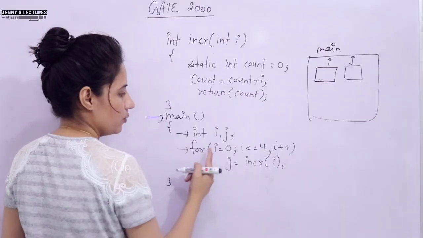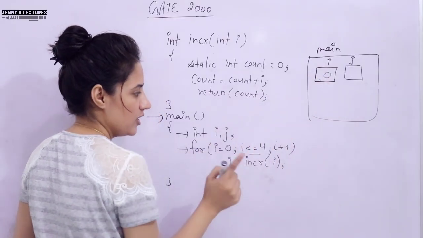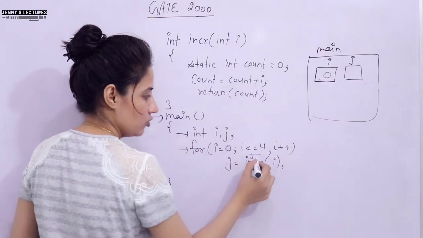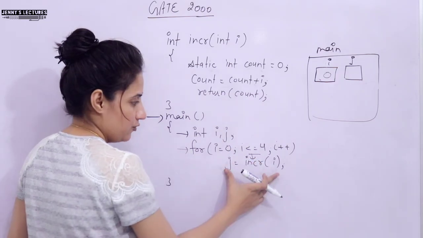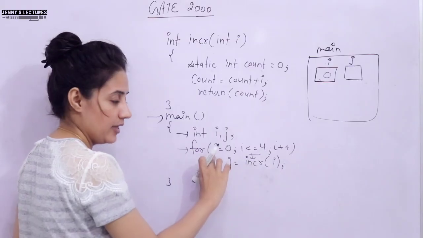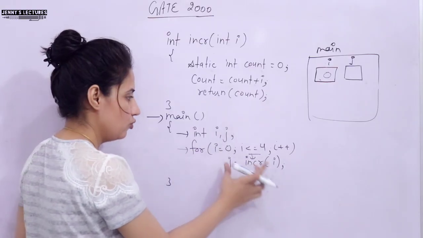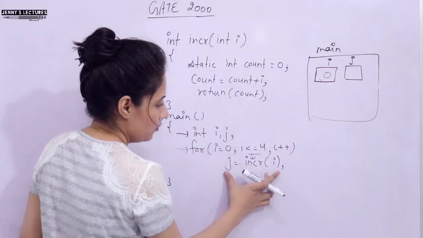Now, the next line is the for loop. Now, i is equal to 0, so in i we have 0. Condition true, 0 less than 4, yes, condition true, it means control will go here. In the for loop we have only one statement, that is why they haven't written those curly braces, because in the for loop they have just given one statement.